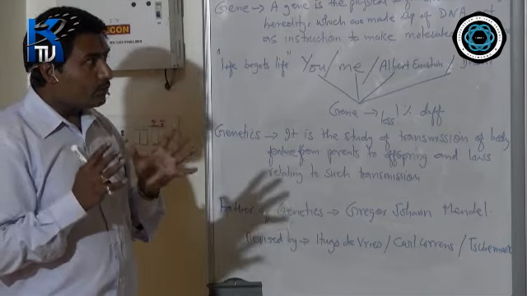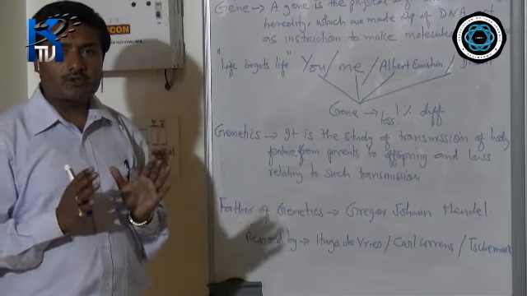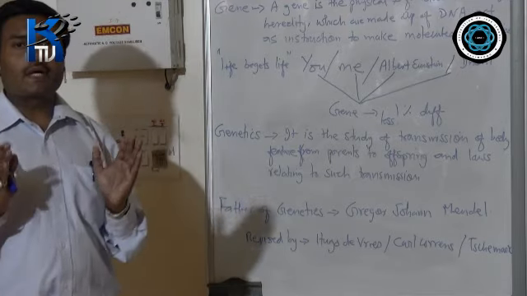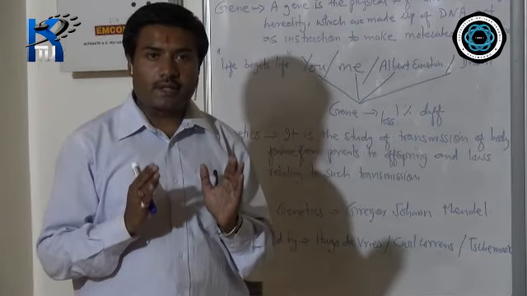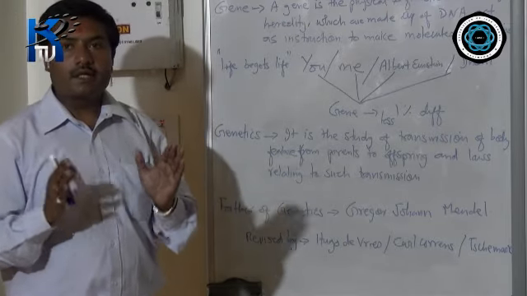His work was not so popular during that time, because most of his observations were on statistical data, and during that time statistics and tools of biology were not well developed.